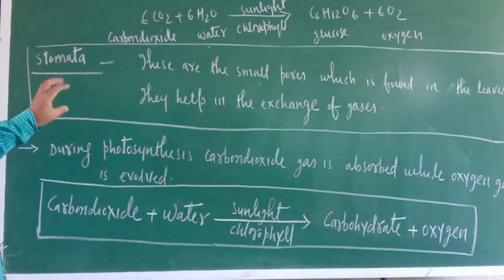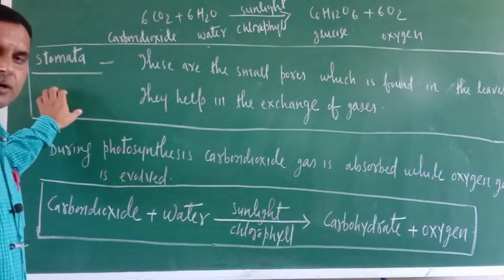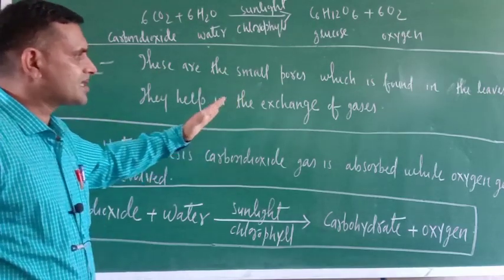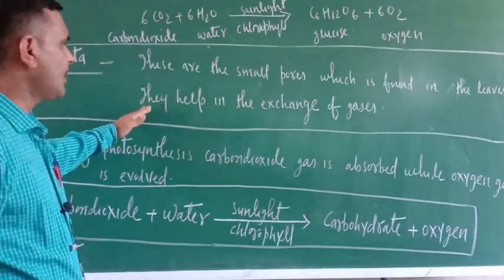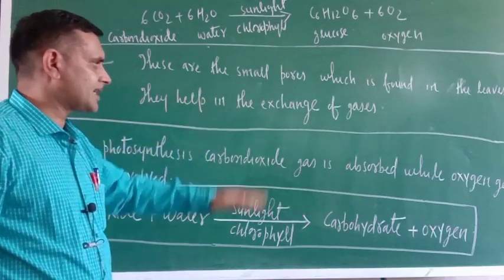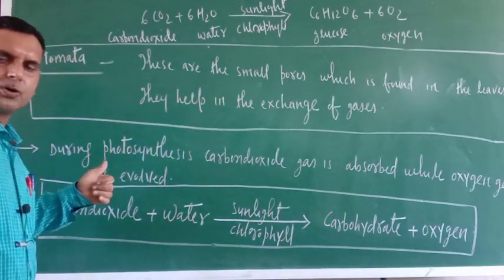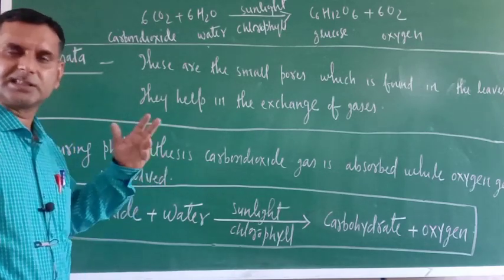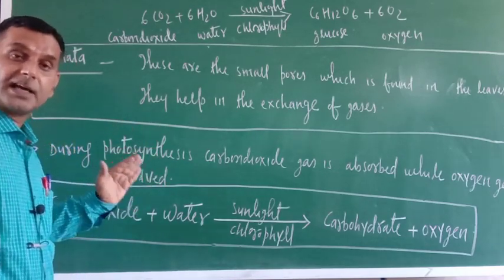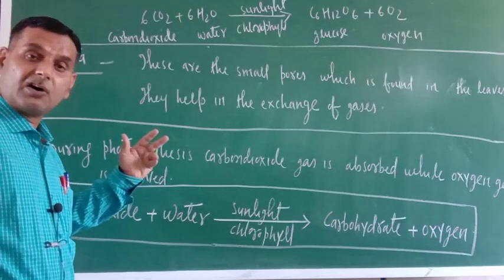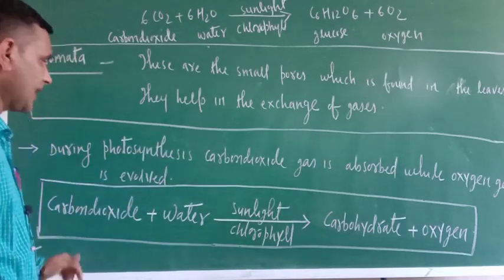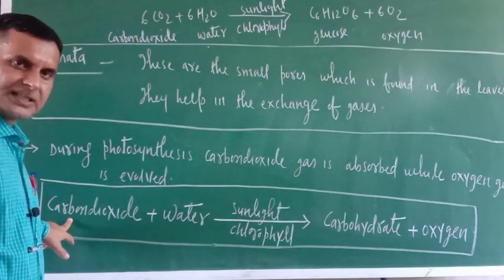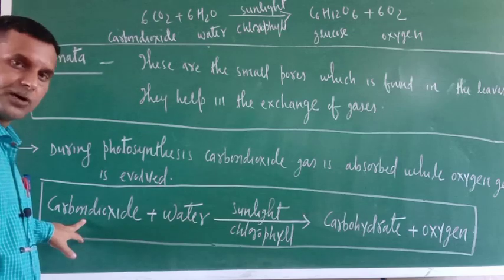Now there are some more things. You might have heard about the stomata. Stomata is nothing but small pores which is found in the leaves, and they help in the exchange of gases. During the photosynthesis, basically 2 gases are essential. One is carbon dioxide gas which is absorbed while the oxygen gas is coming out, okay. It is evolved, okay. So I wrote here photosynthesis equation also. This is called word equation.